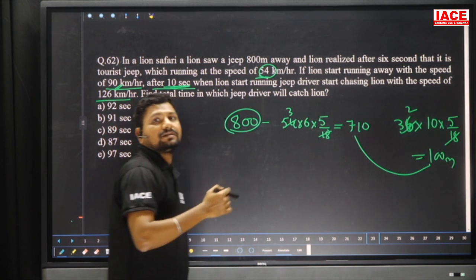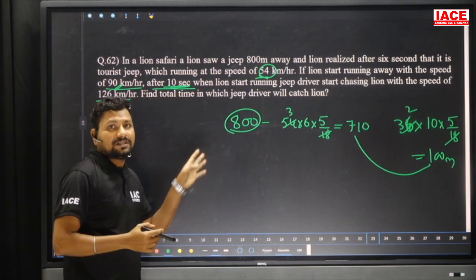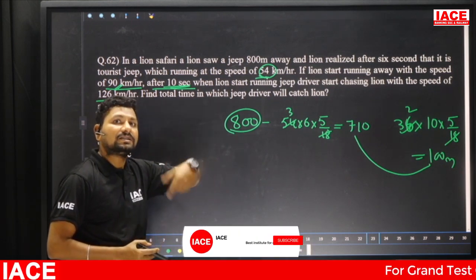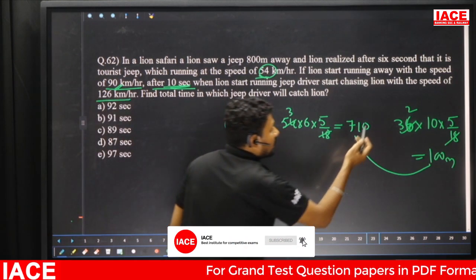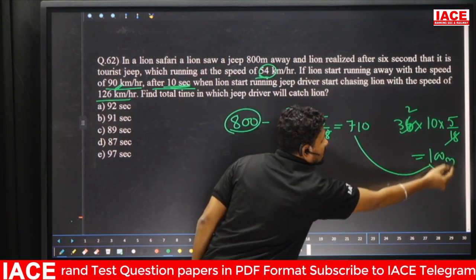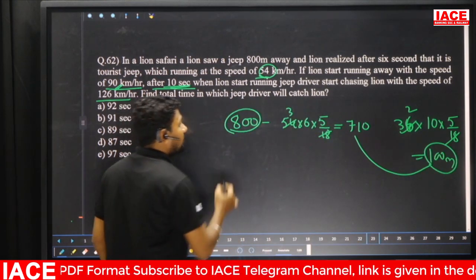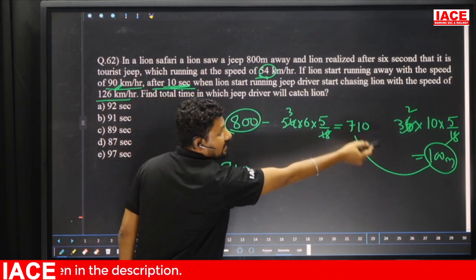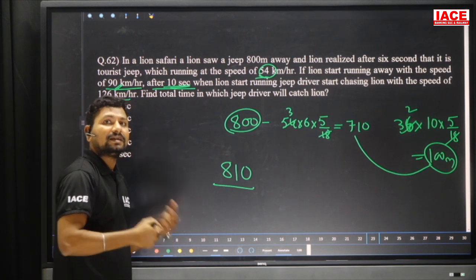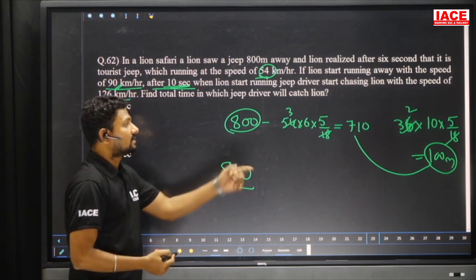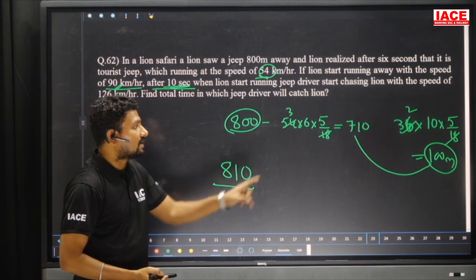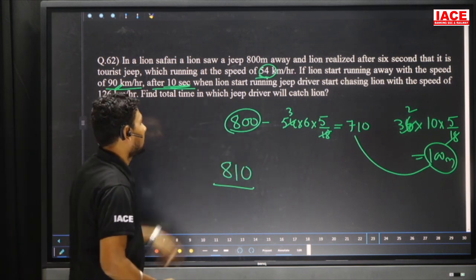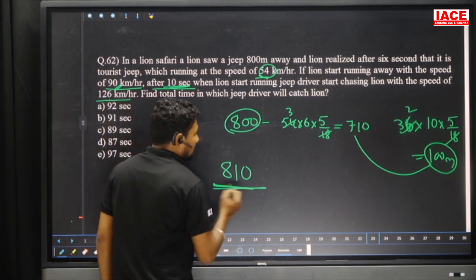Then whatever the 710 meters the jeep was maintaining from the lion, the lion again stepped away from the jeep. It is running too fast. That means the distance they are maintaining has increased by an extra 100 meters. Now the lion is running in the same direction as the jeep, and its speed extra increased, so it covered 100 meters extra. 100 plus 710 is 810. Now it is an 810 distance.